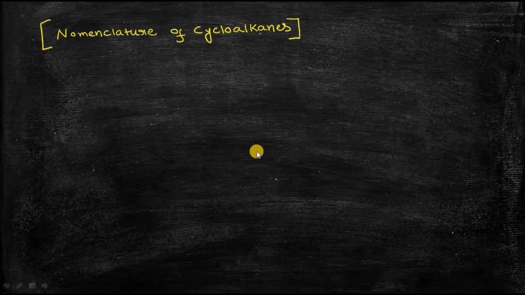So this is a lecture series on the nomenclature of different types of organic molecules. In this lecture, I am going to talk about the nomenclature of different types of cycloalkanes. Okay, so let's start with a very simple example.